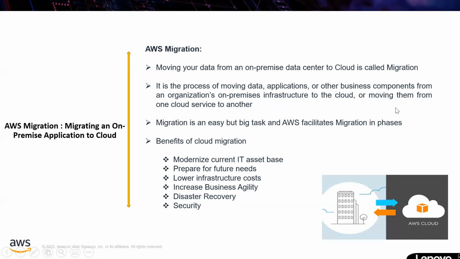You can also move from one cloud to another service provider. That means you already have your cloud application in IBM Watson, but somehow you are not satisfied with IBM, then you are switching over to AWS. That is also a kind of migration. So straightforward, you are moving your application, data and any other business components from your premises to cloud, or from another service provider such as Google Cloud or Azure to AWS Cloud. That is also called migration.